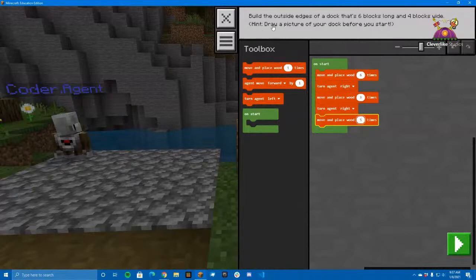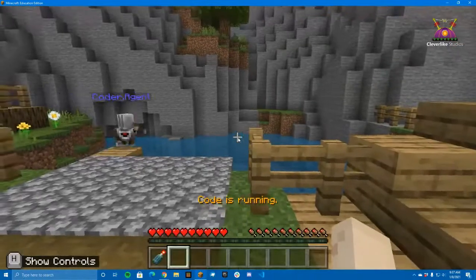See, draw a picture of your dock before you start. They're giving the advice on making a plan before you do the code. So that's always a great idea. Pull away from the code, make your plan. Once you have your plan, implement it. Let's see what happens.